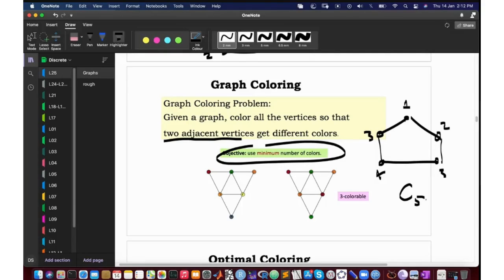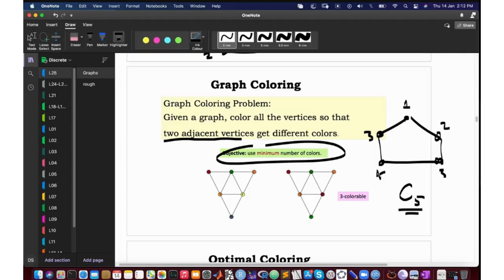I used 4 colors. These 2 vertices received the same color, but it's fine because they don't have an edge between them. उनके दरमियान edge नहीं है, so they can have the same color. But this is not the most optimal coloring, right? Because I can use 3 colors as well.